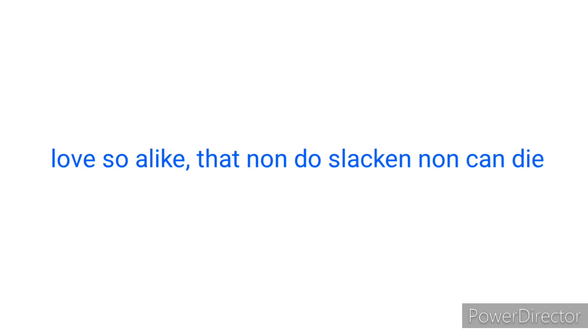In the last stanza of this poem, the persona dips into the medical theory of that time and says that their love cannot die. "Love so alike that none can slacken, none can die." So what he's saying is that he's confident that their love cannot die, because their love is so alike.